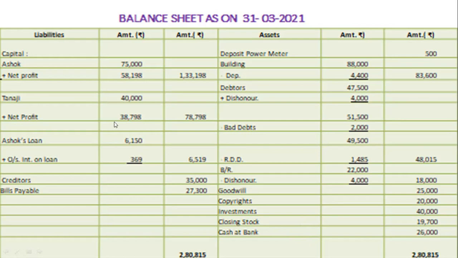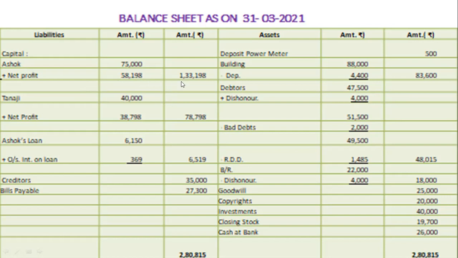See the liability side items. Capitals of Ashok, add net profit. Capitals of Tanaji, add net profit. Ashok's loan amount, add outstanding interest on loan. Then creditors and bills payable. See the balancing figure of partners. First, you have to write the capitals and then add the net profit.